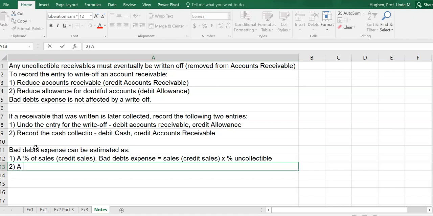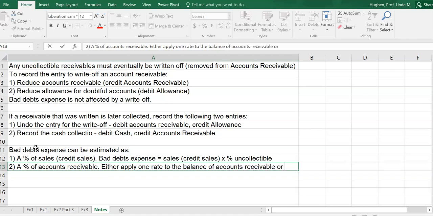Another way is to use a percentage not of sales, but of accounts receivable. There's a lot of things we're dividing into two classifications here. If the company uses a percentage of accounts receivable method, they're going to take some rate of uncollectible and apply one rate to the net balance in accounts receivable, or use an aging schedule.